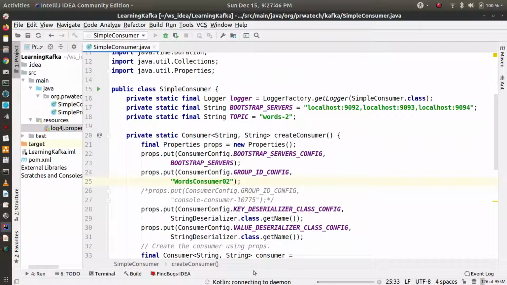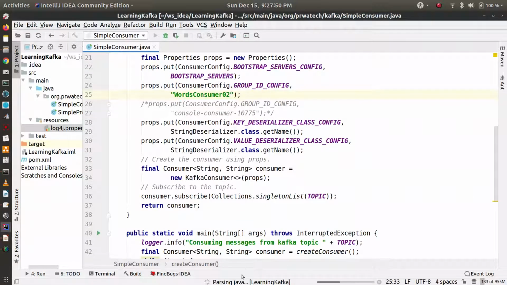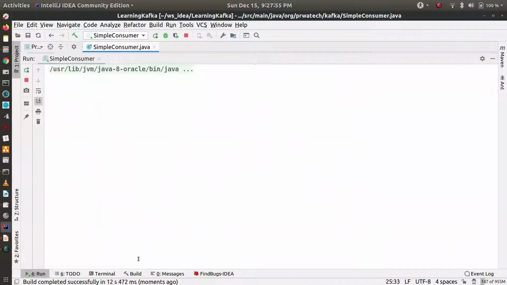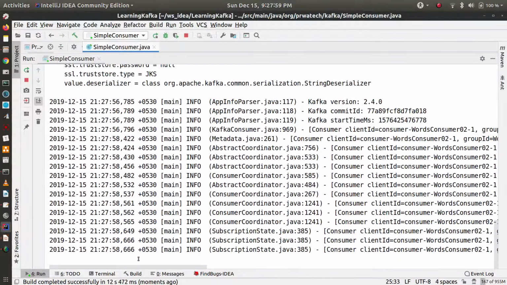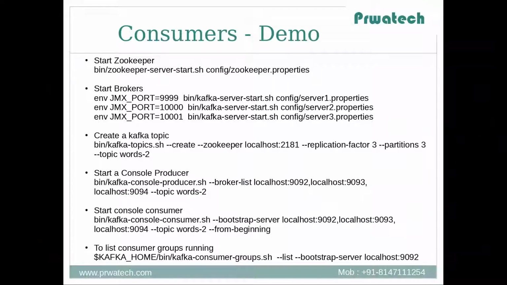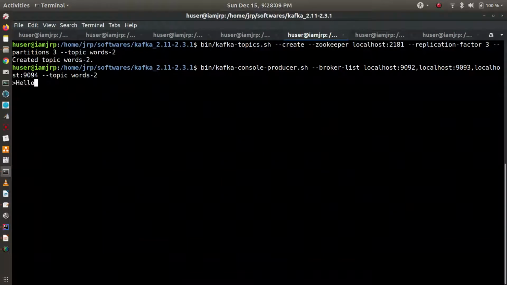I will walk through the code. Okay, let me show you the demo first, then I will walk through the code. Okay, I think my consumer is ready. So now let's produce some data, like we do hello world.